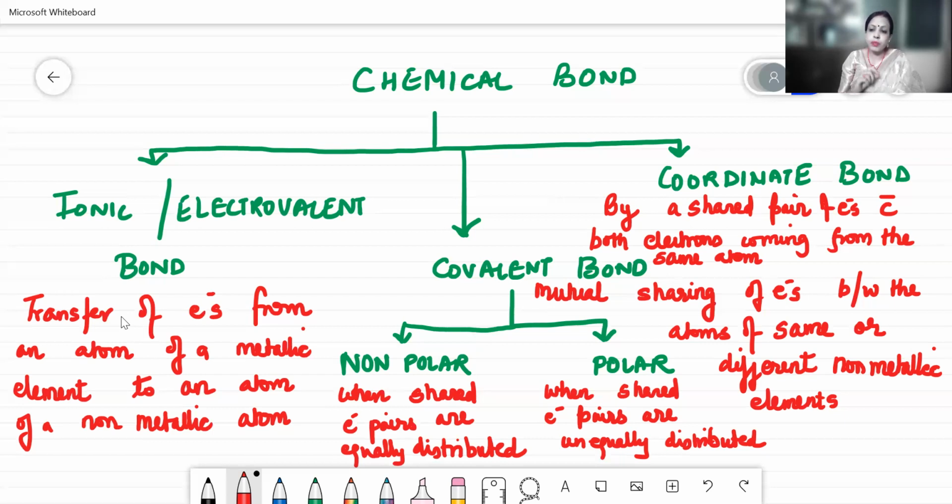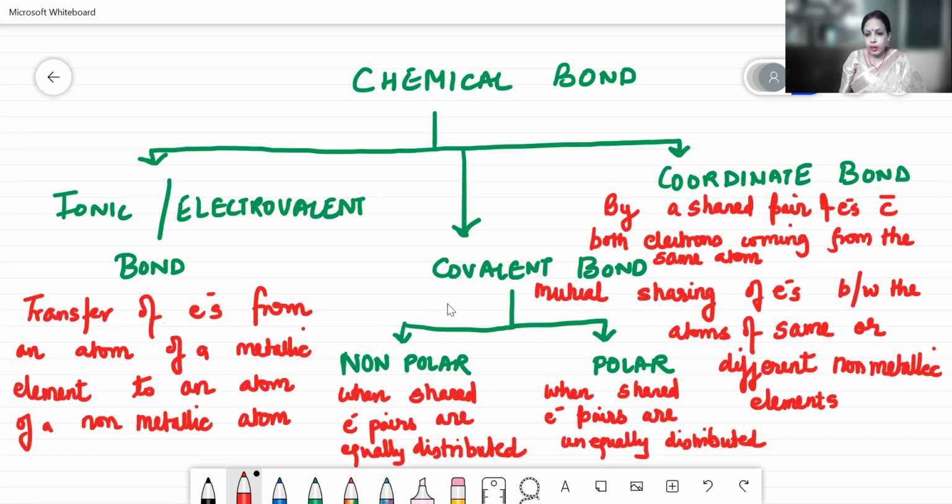Property means metallic elements have the tendency to lose electrons and non-metallic elements have the tendency to gain electrons. Hence, when this ionic bond is formed, it is formed by the transfer of electrons from an atom of a metallic element to an atom of a non-metallic element.